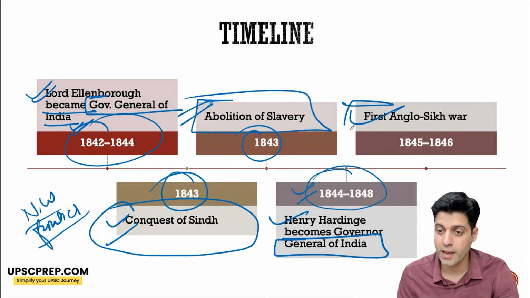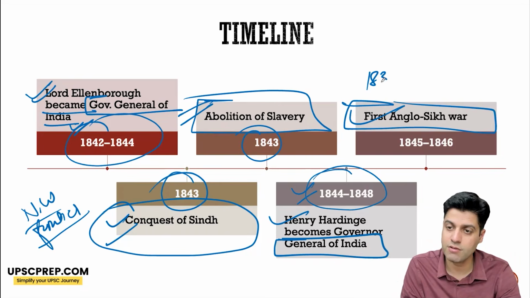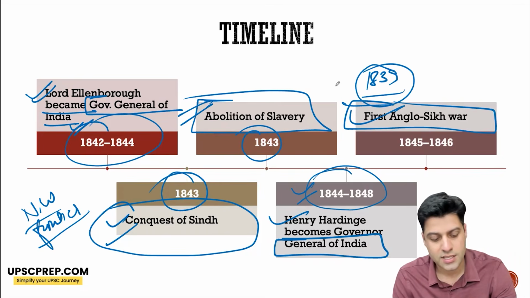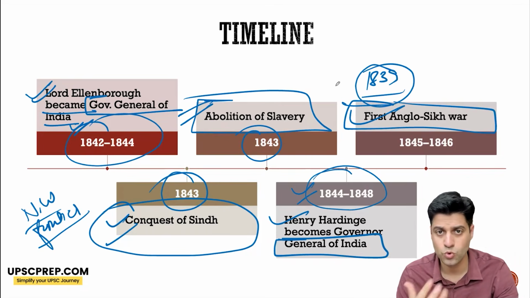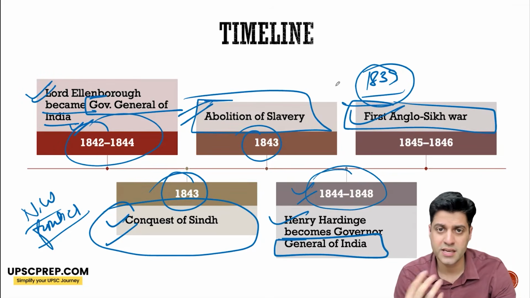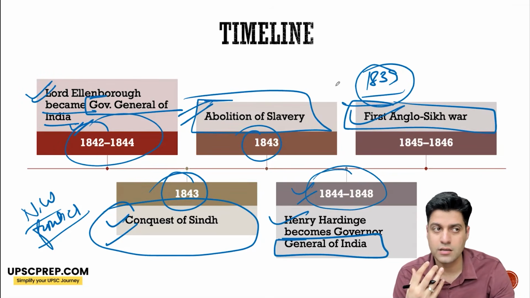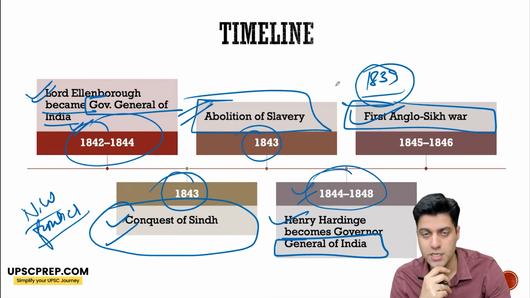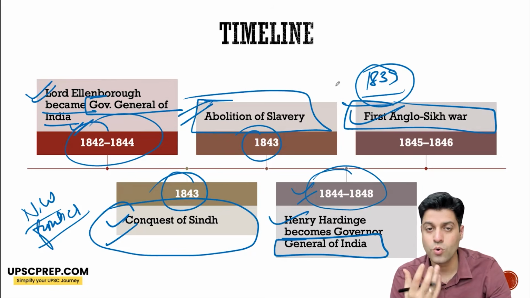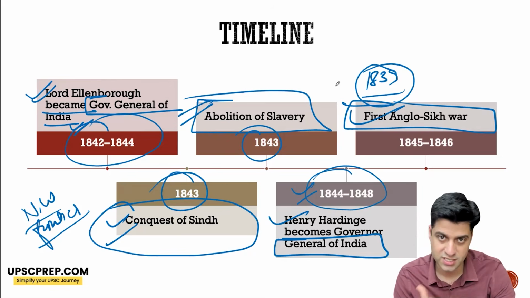The First Anglo-Sikh War happens after 1839, when Maharaja Ranjit Singh dies. There's instability in the empire. Some become rebellious. There's infighting, and the English see it as an opportunity. At the same time, they do not want to see an unstable northwest.